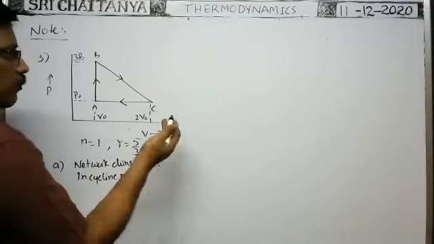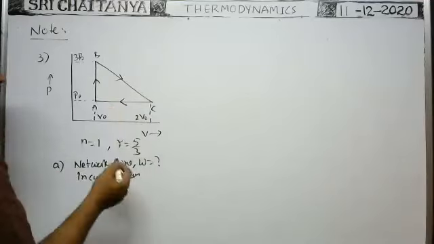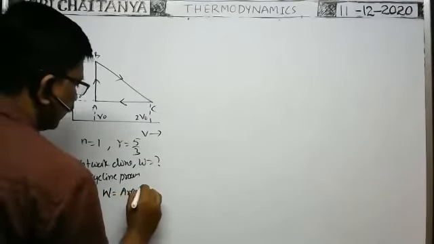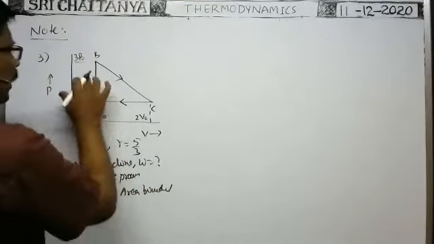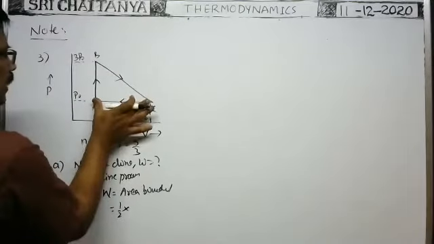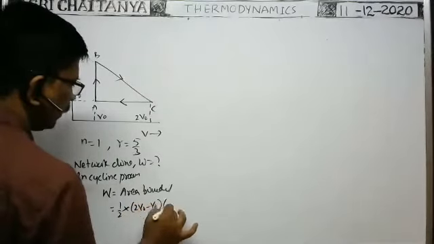done may be different. But the net work done by the entire cyclic process is equal to the area bounded by the closed curve. So in this case, it is a triangle. Area bounded by closed curve means area of the triangle: half base into height. Base means this length, 2V0 minus V0.